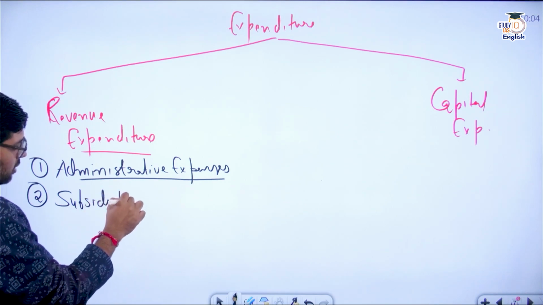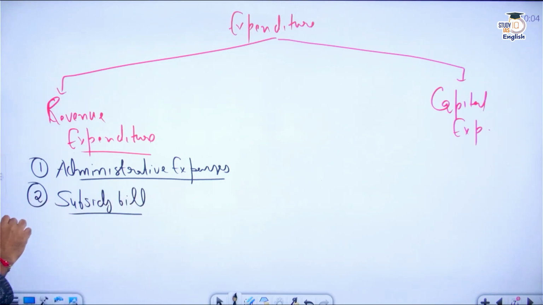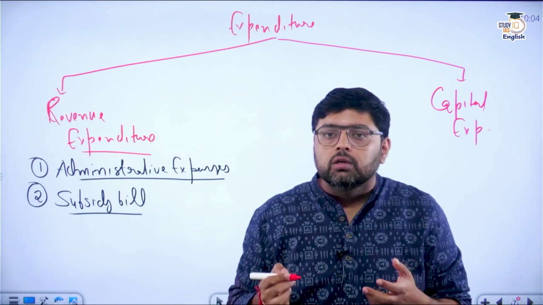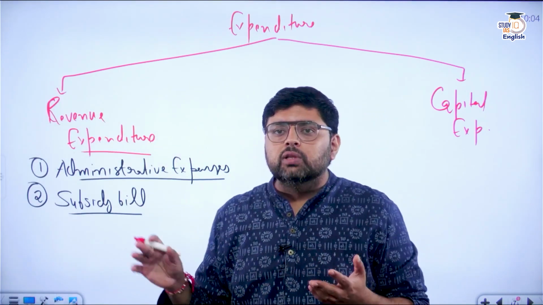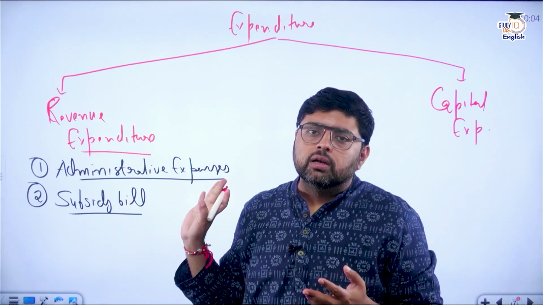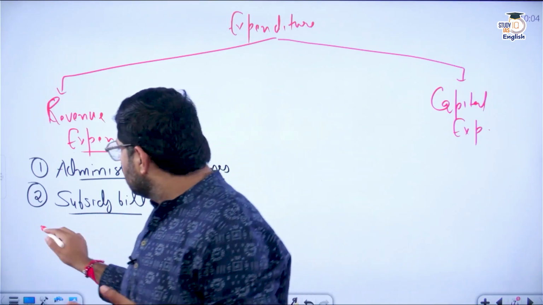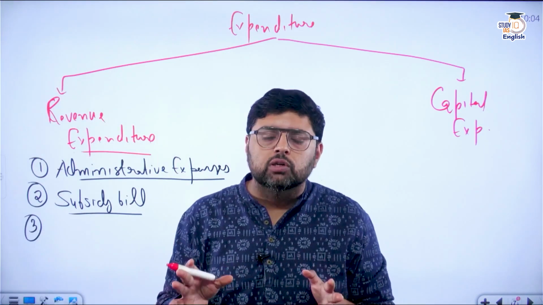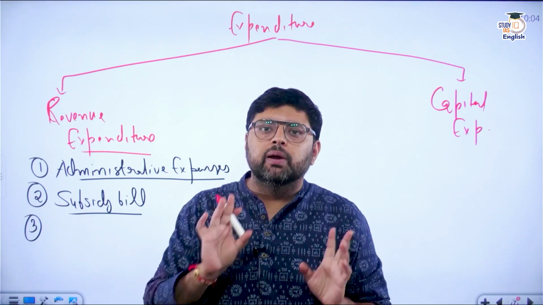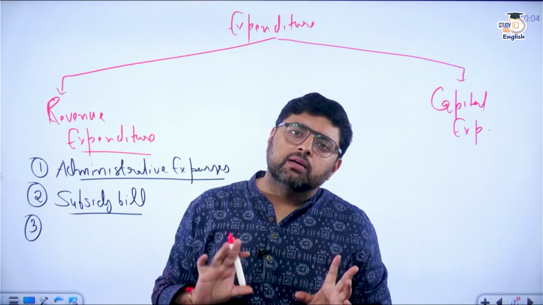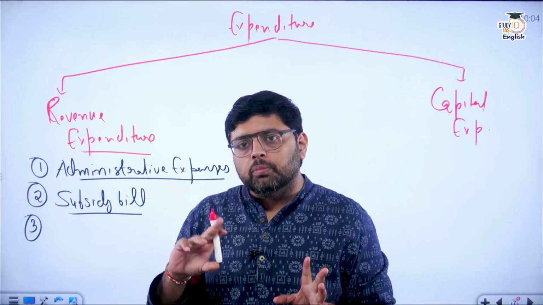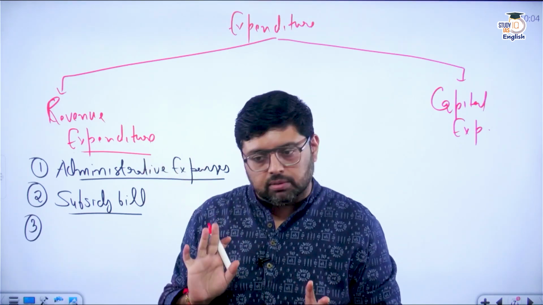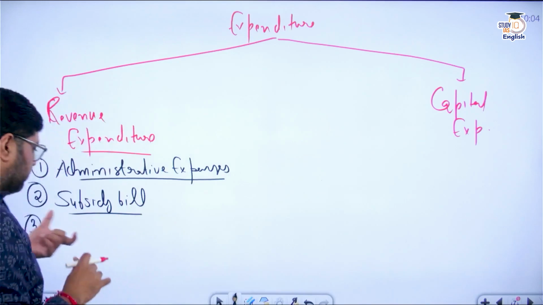So you know that the Government of India gives subsidy, for example, on fertilizers, food, LPG cylinder. So they are part of revenue expenditure. Clear? For example, if the cost of a cylinder is 1000 rupees, 700 is paid by you and 300 will be paid by the government in the form of subsidy. So on your behalf, the government will pay 300 rupees to the company as a subsidy. Clear? So subsidy bill. Clear?